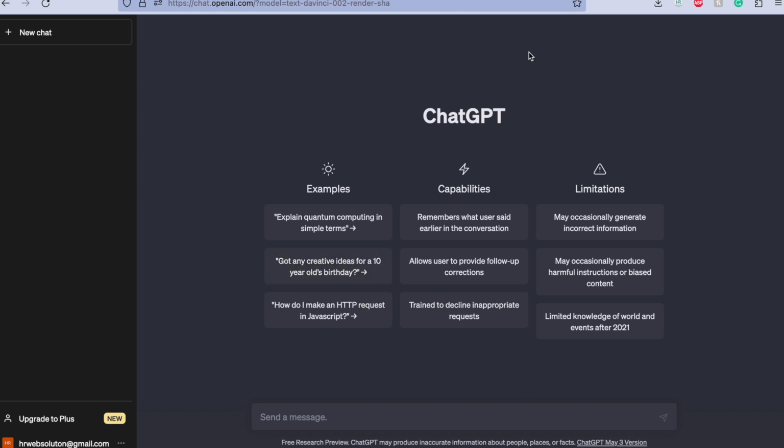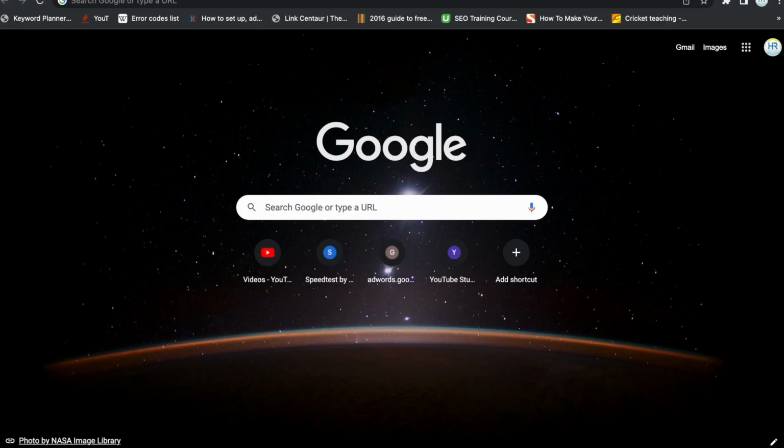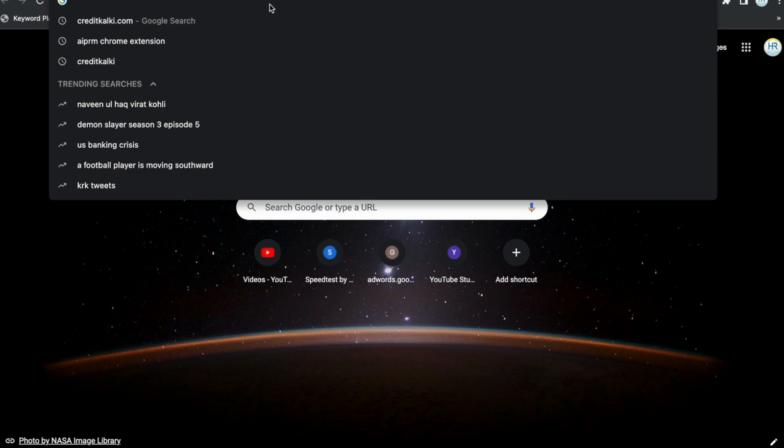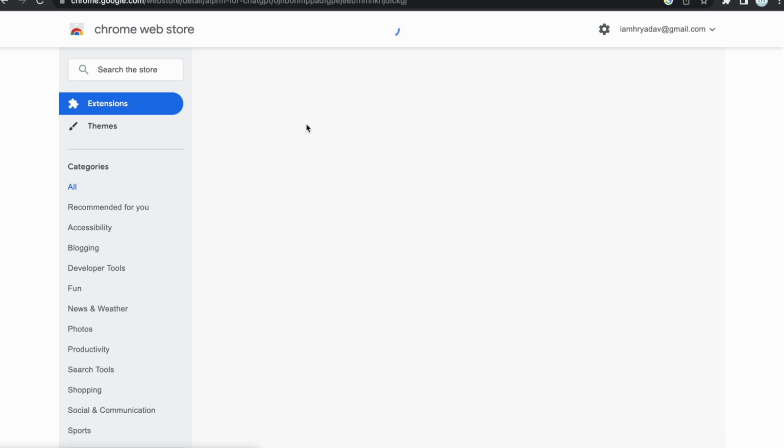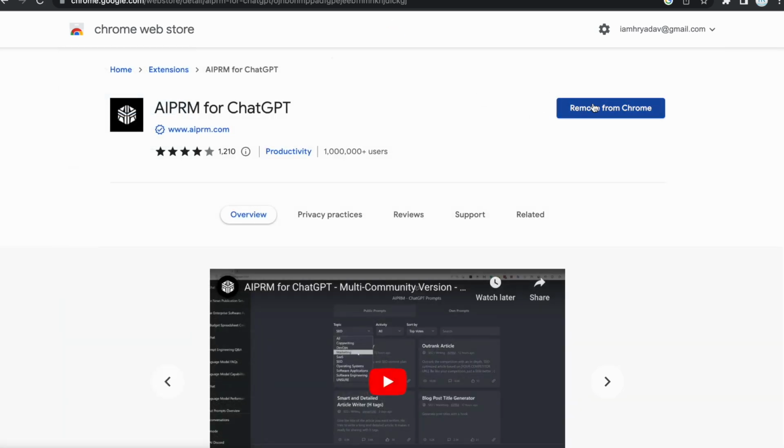Okay, so this is the basic version of ChatGPT, but you need to go to Google Chrome and install AIPRM for ChatGPT. This is the extension for ChatGPT, available on the Google Chrome store. Just click on the activate button.